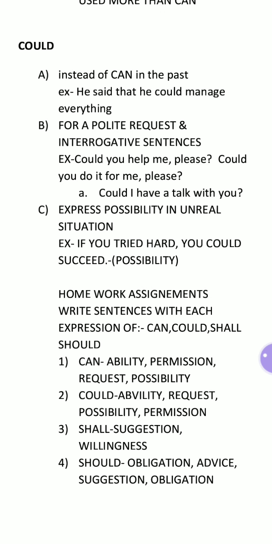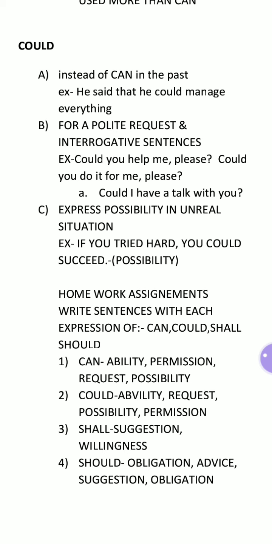Now we are coming to the homework assignment. Write sentences with each expression of can, could, shall and should. You will write your own sentences, like ability: I can lift 10 kgs, or 20 kgs, 5 kgs.